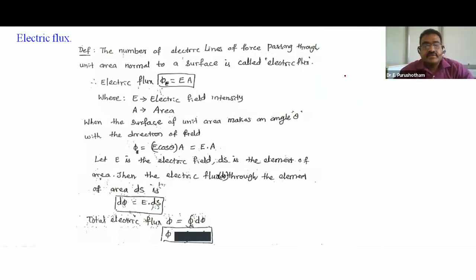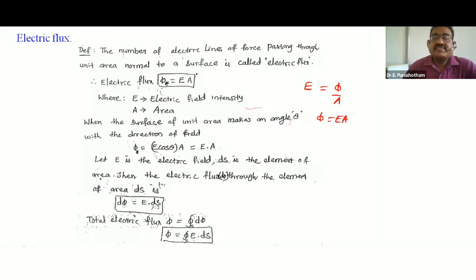Already I discussed, E is equal to phi by A, the electric field intensity definition. So electric flux per unit area is called electric field intensity. From this relation, phi is equal to E into A. Electric flux is represented by phi E.